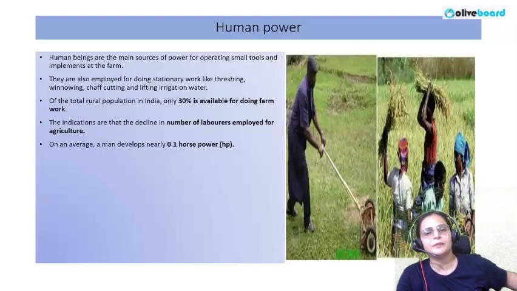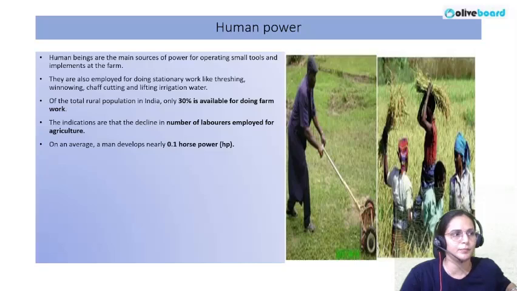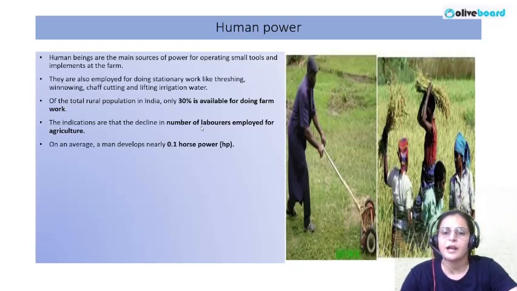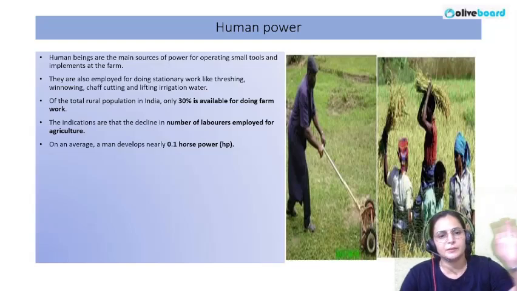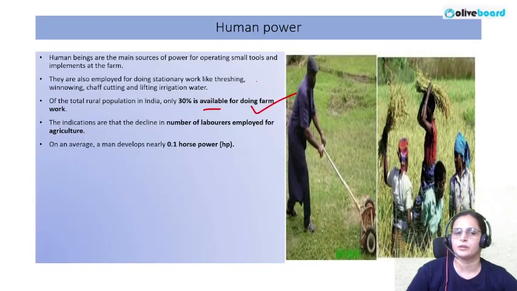Okay, so human beings are always considered one of the very powerful components of our agricultural practices, because we are installing the machines, we are employing the different components there, and we are taking the work from all the different components in our farm field. We are one of the very important components there, and out of the total rural population in India, only 30% is available for doing farm work. The indications are that the number of laborers employed for agriculture is declining.